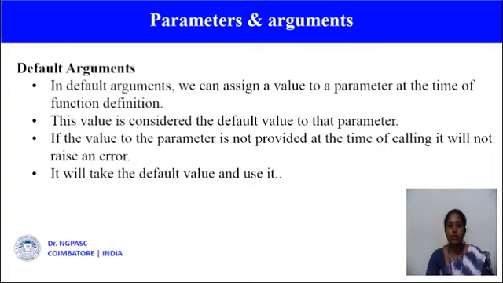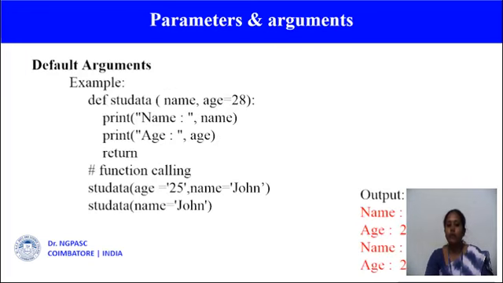And the next is default arguments. So in default arguments, we can assign a value to a parameter at the time of function definition. So this value is considered the default value for that parameter. So if the value for the parameter is not provided at the time of calling, it will not raise an error. It will take the default value. So if we call the function without an argument, it uses the default value.